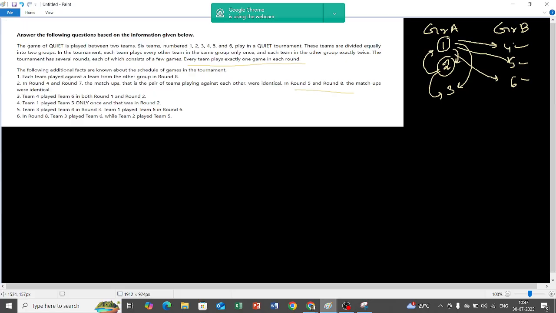The tournament has several rounds. How many rounds, we don't know. Each round consists of a few games, meaning a few matches. Each team plays exactly one game in each round. So that means when I choose a round, in that particular round a team plays only once. If in one round team 1 has played with any of these teams, that is the only game team 1 can play in that particular round. In another round, team 1 will play with another team.